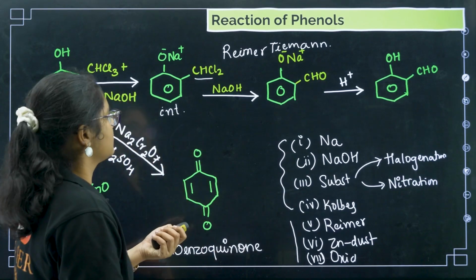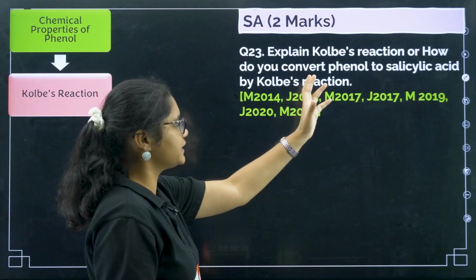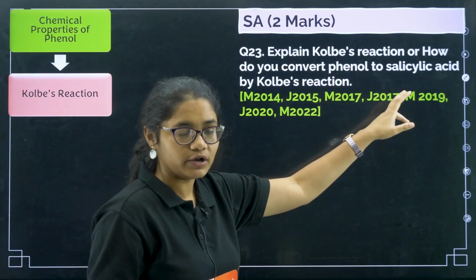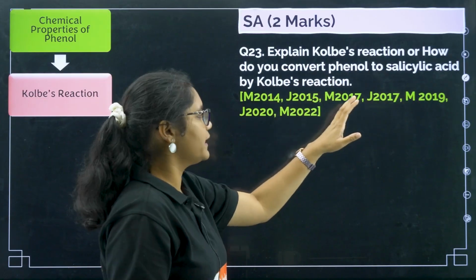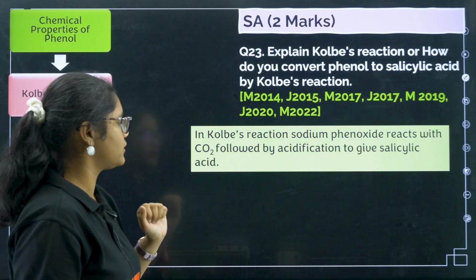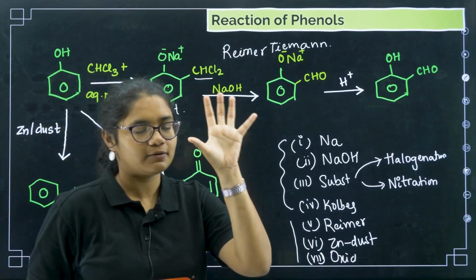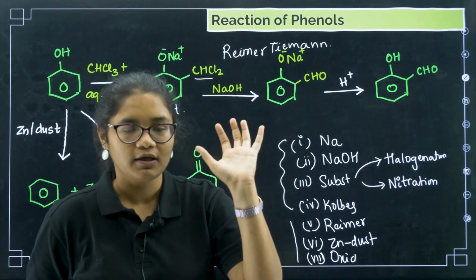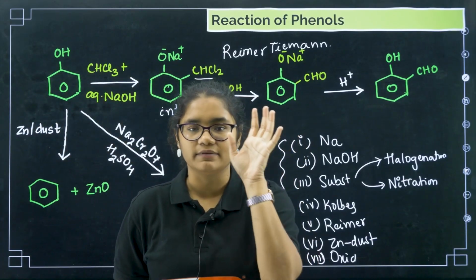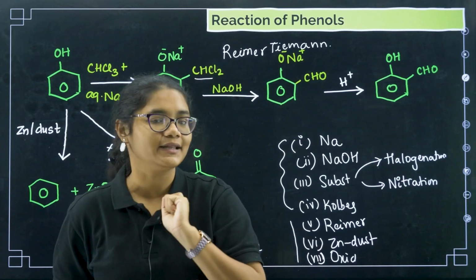Okay, fine. Now let us see the next question. Explain Kolbe's reaction, or how do you convert phenol to salicylic acid by Kolbe's reaction? You can see how many years these questions have been repeated. Very important question. Let us first recall: we have phenol, we treat it with sodium hydroxide, we get phenoxide ion, and then we treat it with carbon dioxide and H plus to get salicylic acid.